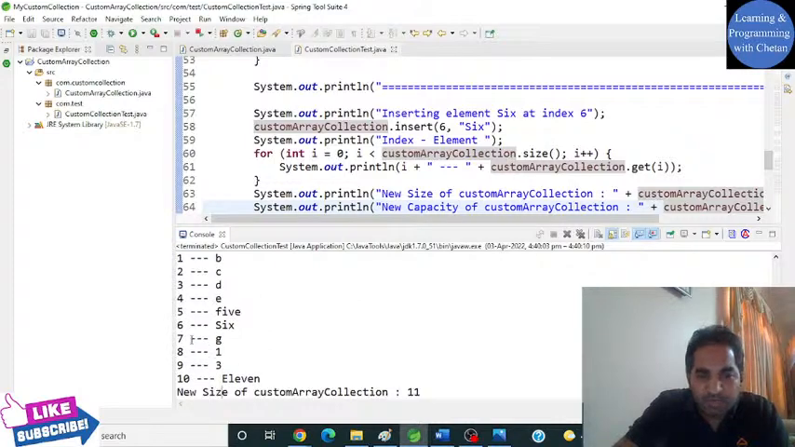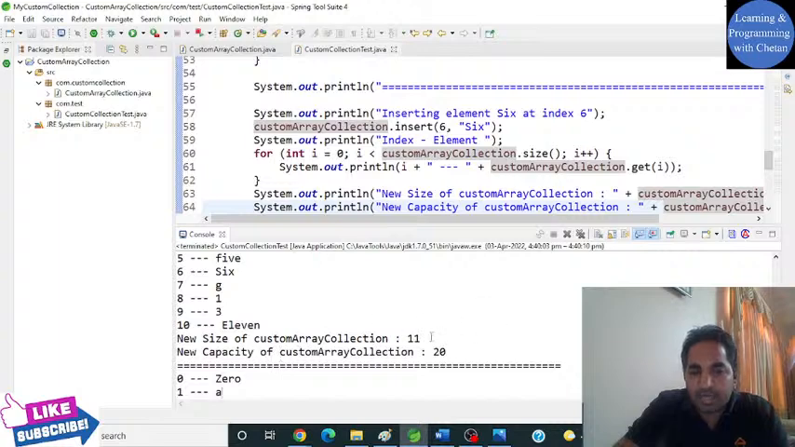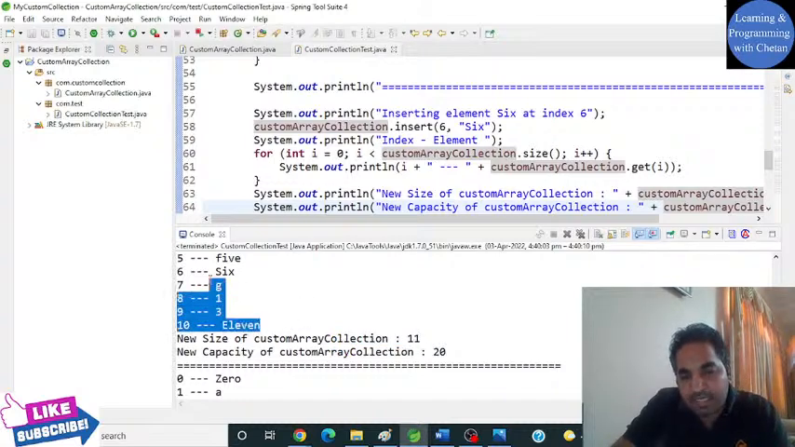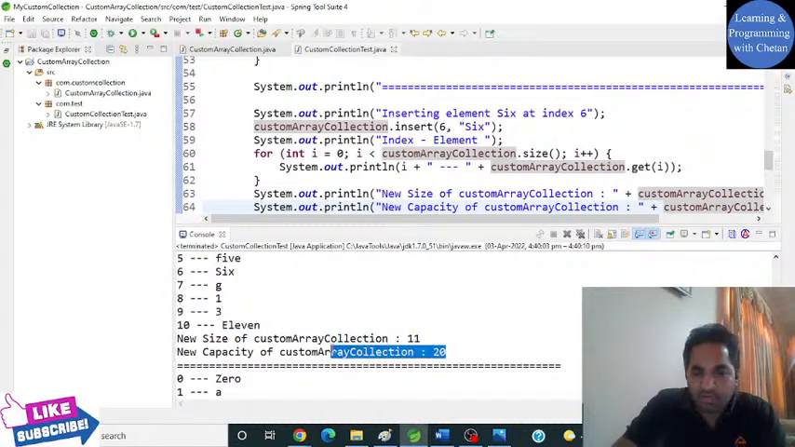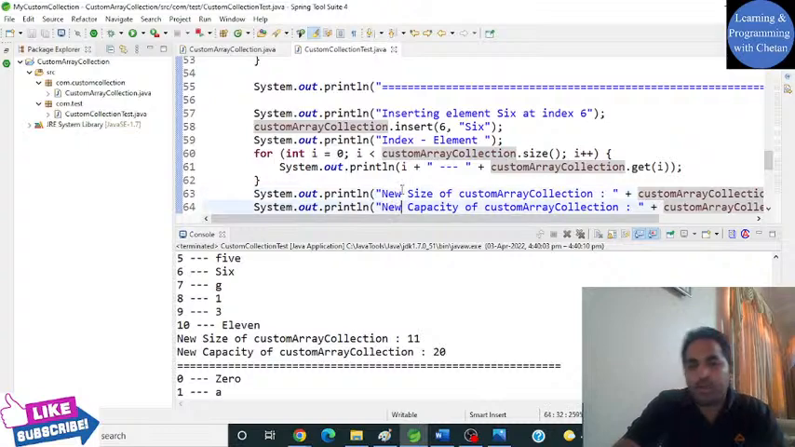So at index value 6, you can see that we have a new element, and now all the elements after it are shifted by one index. Initially this 11 was at the ninth index and now it is at the 10th index. I hope it is clear to you guys. Here you can see that the size is 11, which means there are a total of 11 elements inside our collection, and 20 is the increased capacity. I hope till this point it is clear to you guys.